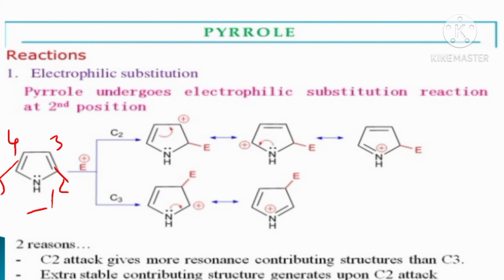Next, the electrophile attacks the C3 position, and two resonating structures are formed. C2 attack gives more resonating structures than C3. Therefore, pyrrole undergoes electrophilic substitution at the second position, or alpha position.